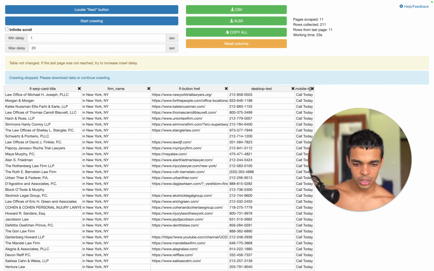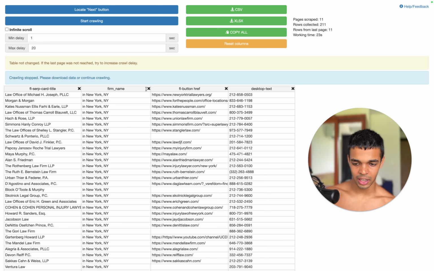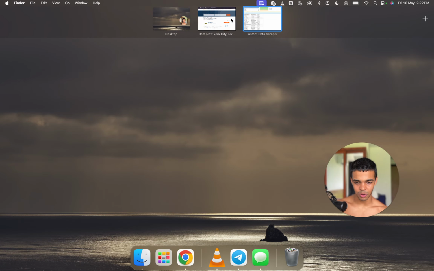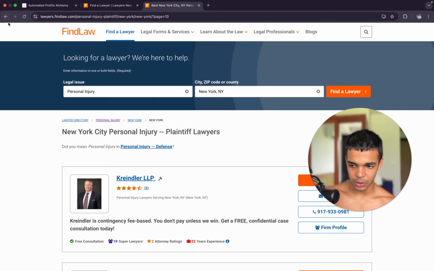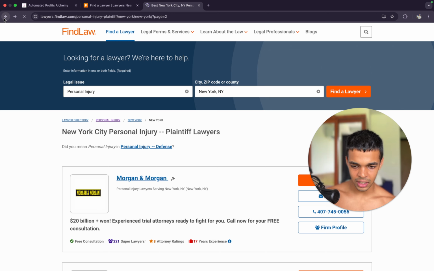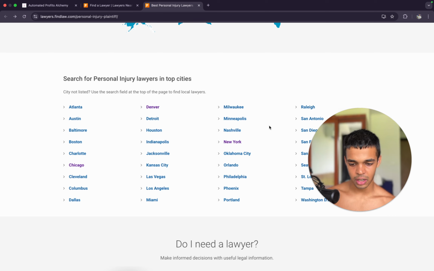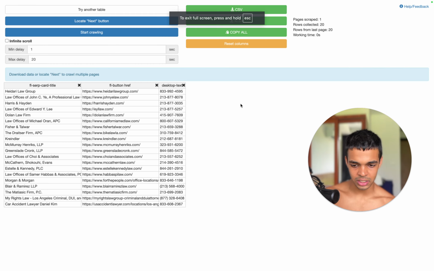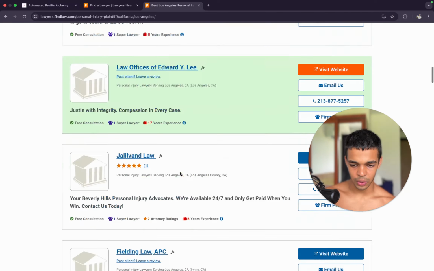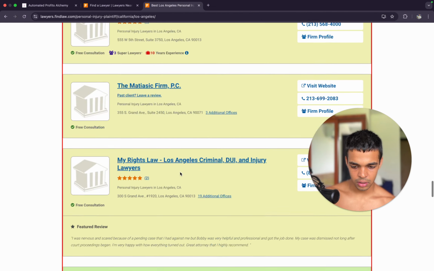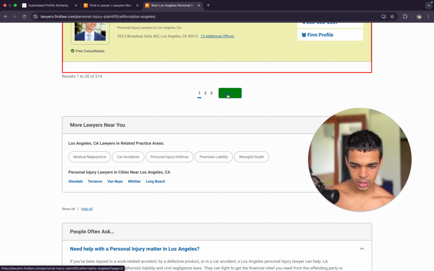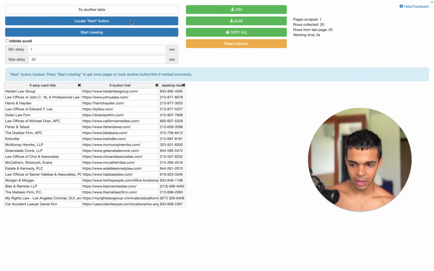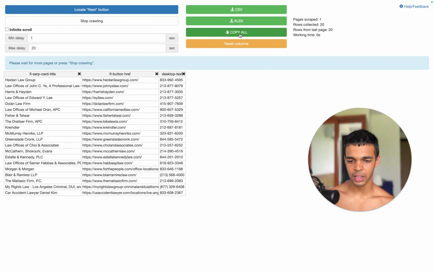And yeah, once you have scraped the data, you can repeat this exact process for another state. Let's say I wanted to find it in another state, I'll just go back where we selected the state. Now let's say I wanted to do it in LA as well. I'll just come over to LA, and after that I'll just simply come over here. I'll click on the instant data scraper extension again, and boom, I'll click on the locate next button again, and boom, I'll click on this, and it will now start scraping that as well. So I can just do this for all the different locations.